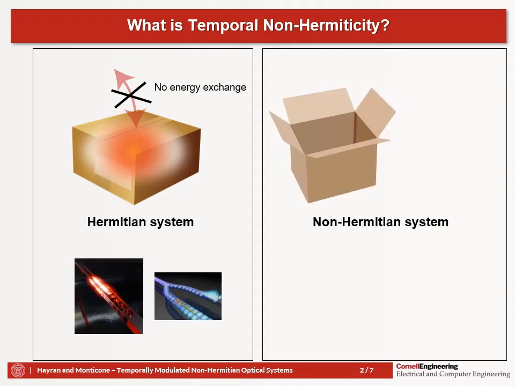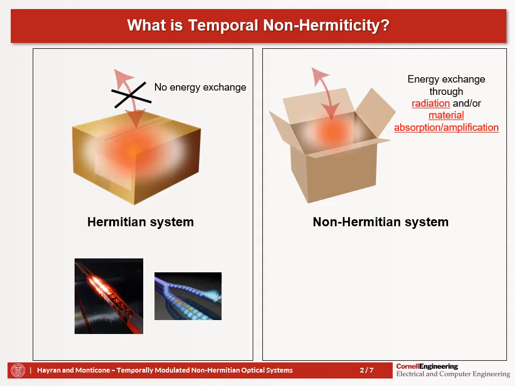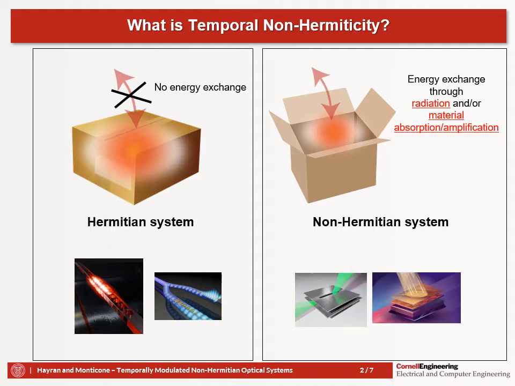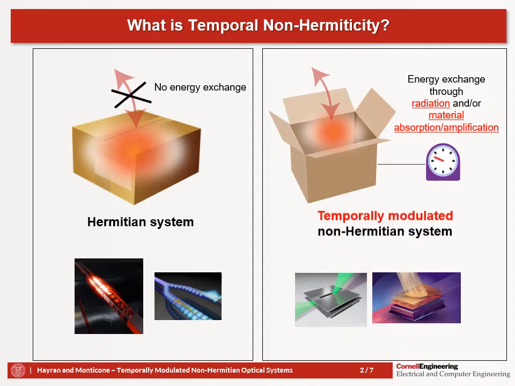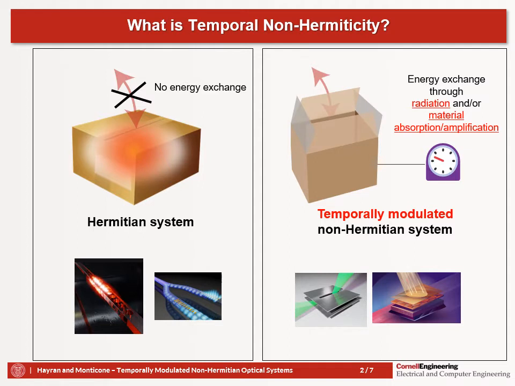On the other hand, if we somehow open the structure and allow it to exchange energy with its surroundings through radiation or material absorption or amplification, we end up with a non-Hermitian system. Examples could be leaky wave antennas or absorbers. Now assume that our system is dynamic and we can control the energy exchange in real time. In this case, we say that we have a temporally modulated non-Hermitian system.